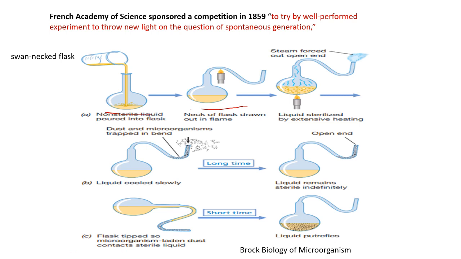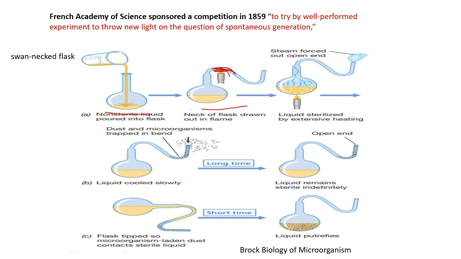This is simple non-sterile liquid poured in the flask, and in the next step he used the flame to melt and shape the flask like a swan.